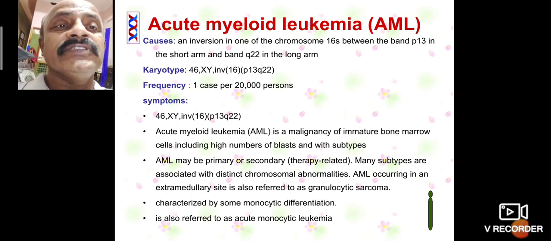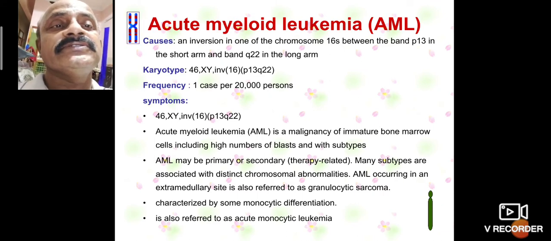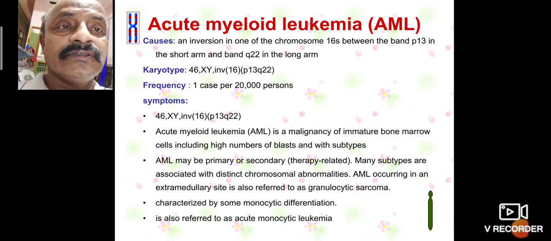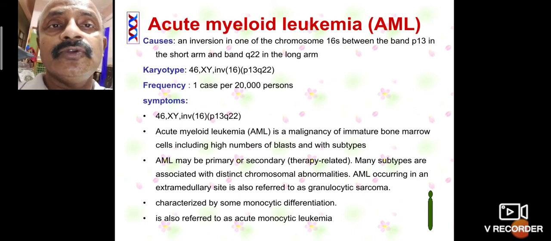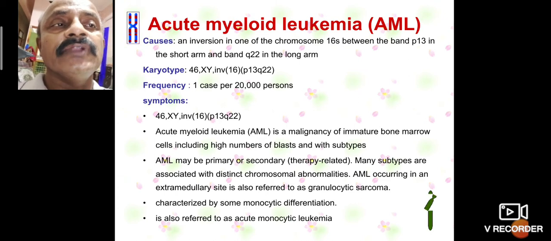The karyotype is 46,XY, inversion 16p. The frequency is one case per 20,000 persons. Only one case in 20,000 causes acute myeloid leukemia.